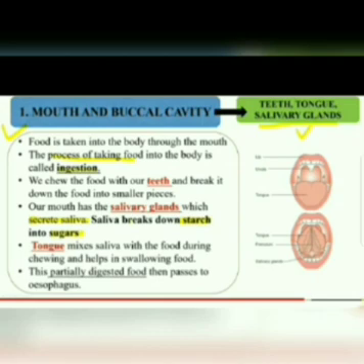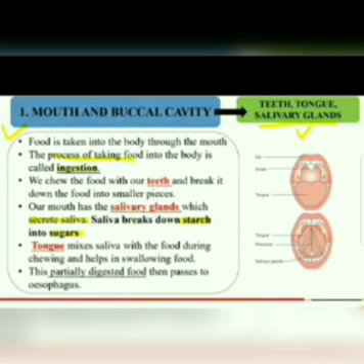Food is taken into the body through the mouth, and the process of taking food into the body is called ingestion. We chew the food with our teeth and break it down into smaller pieces. When we eat food, we break it down into smaller pieces with the help of teeth.